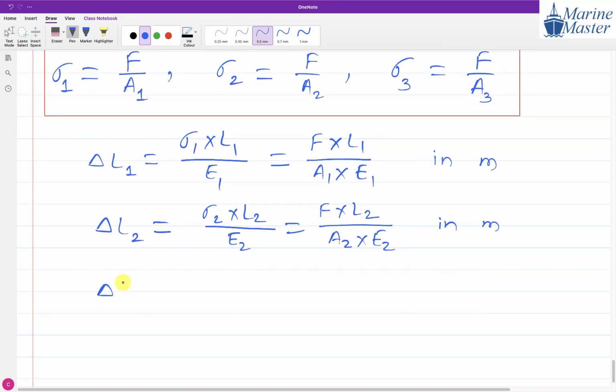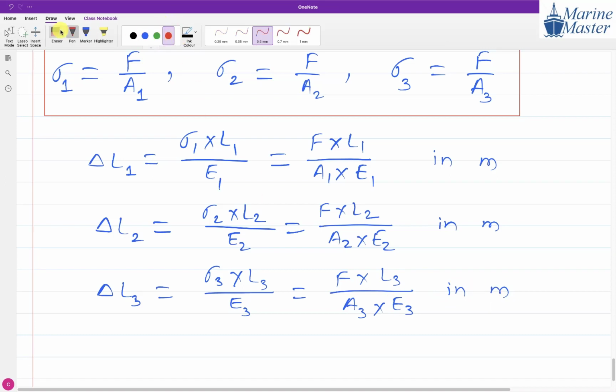The next thing is the change in length of part 3: sigma 3 into L3 divided by E3, equal to F into L3 divided by A3 into E3, in meter. Any doubt in this discussion? Everyone getting my point?